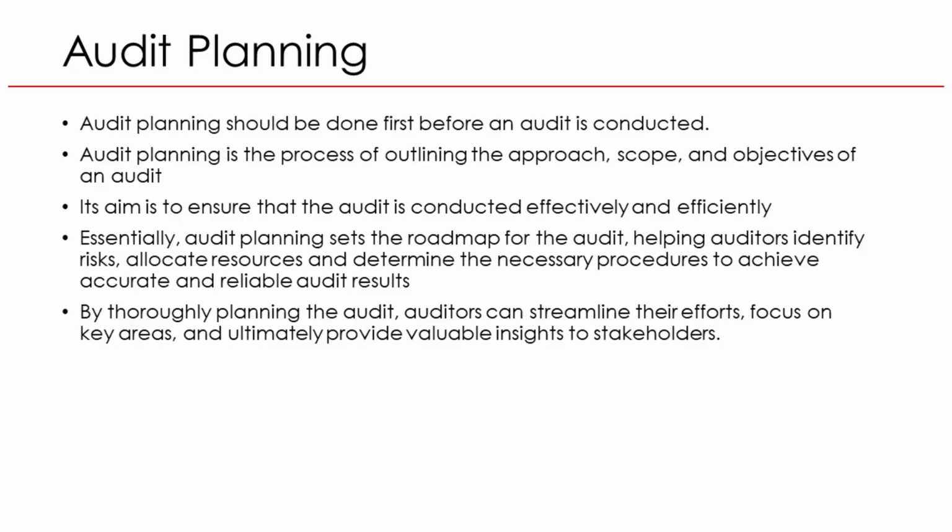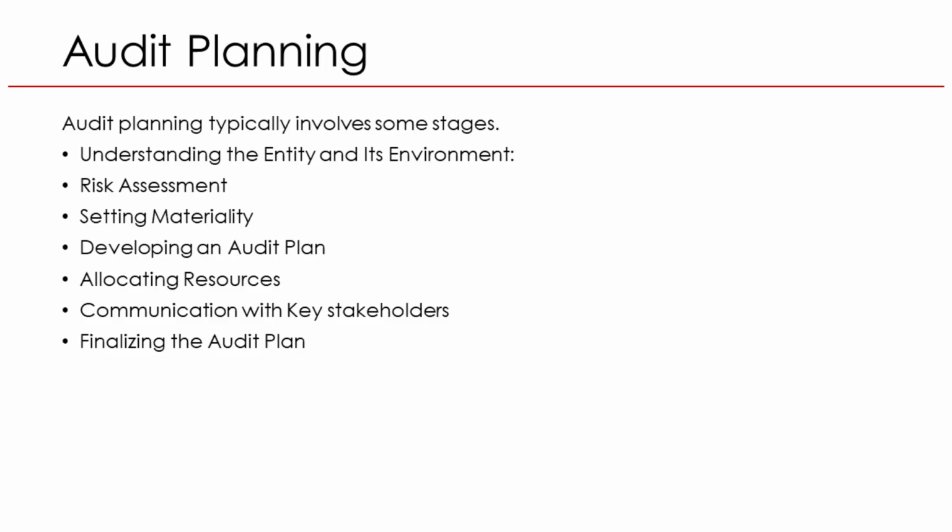For example, in a company's IT audit, planning helps auditors focus on critical systems like payroll or financial reporting rather than spending time on low-risk areas. By planning thoroughly, auditors can streamline their work, target key risks, and provide meaningful insights to management and stakeholders. Audit planning ensures that audits are effective and focused. Let's begin by understanding audit planning stages with real-life examples.